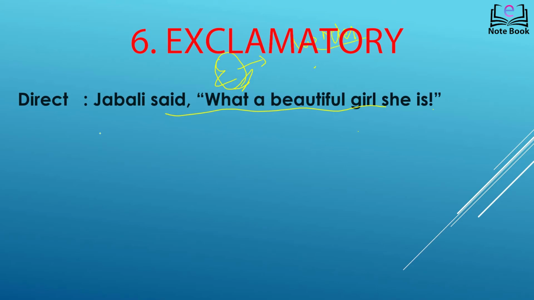Here we have wonder. So in these kind of sentences, to convert them into indirect form, two things to be noted down are that here said becomes exclaimed, but exclaimed in what sense? Exclaimed in wonder. The addition of that is common, that we always do.